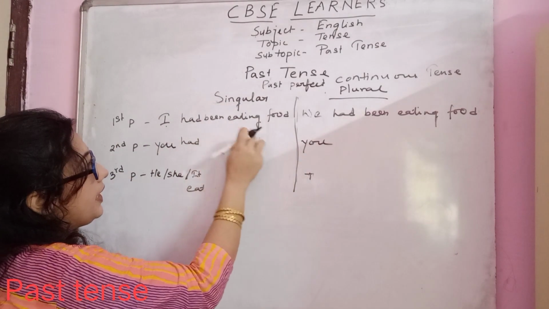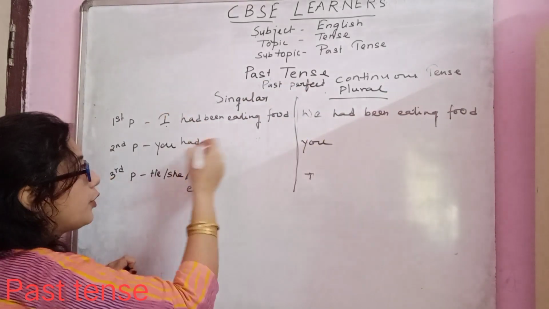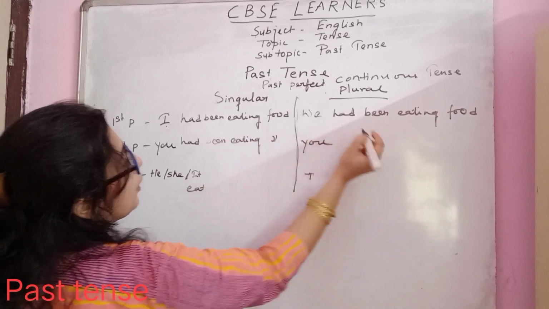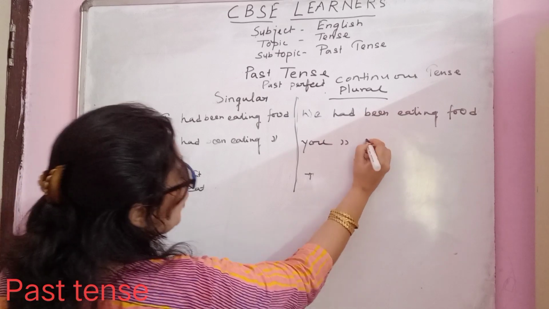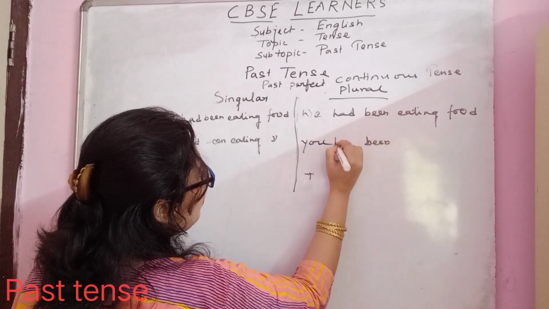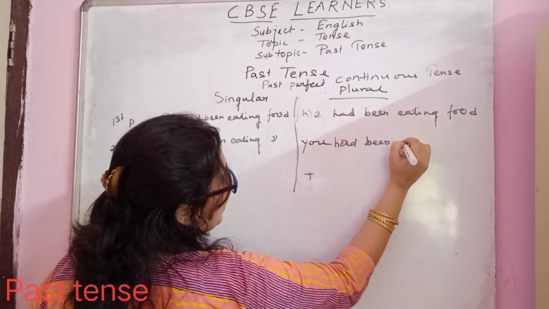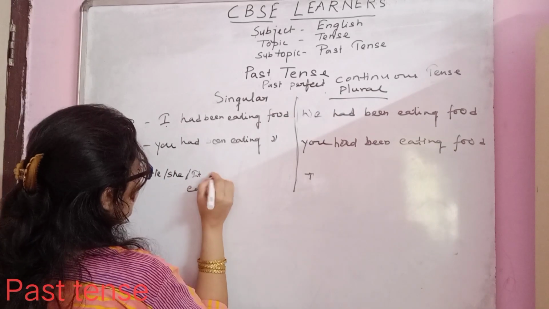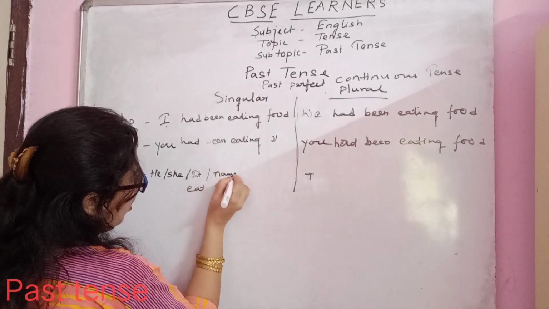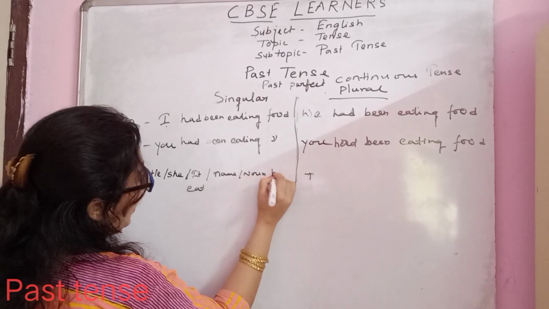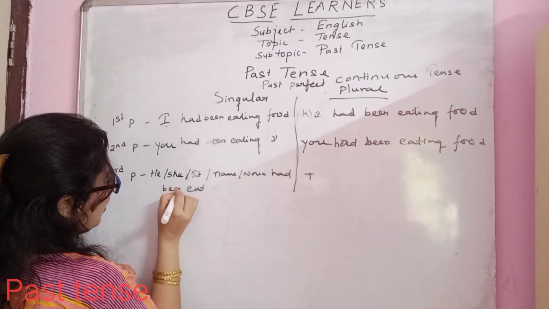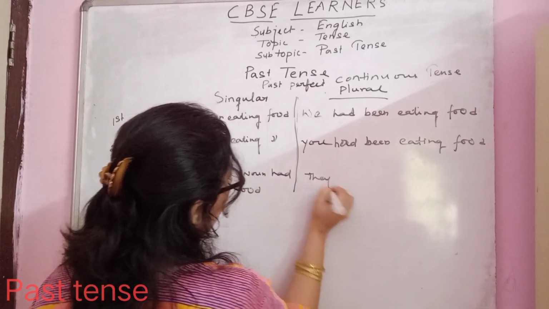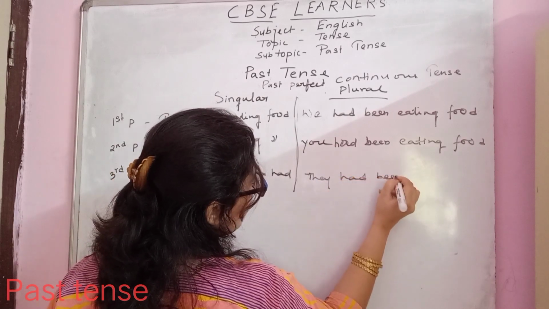So I had been eating food. We had been eating food. You had been eating food. You in plural, the second person plural, will also be the same. You had been eating food. He, she or it or any name or noun had been eating food. They had been eating food.